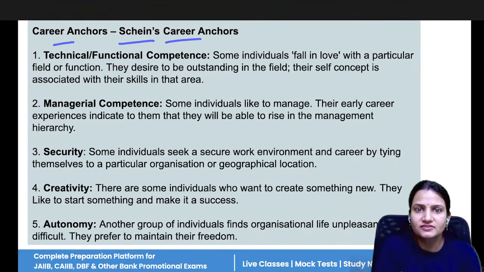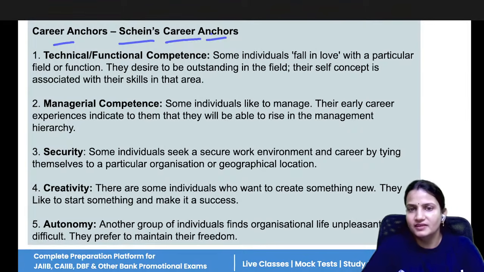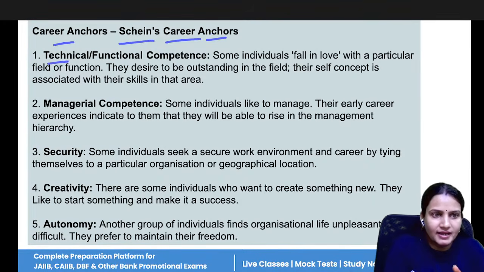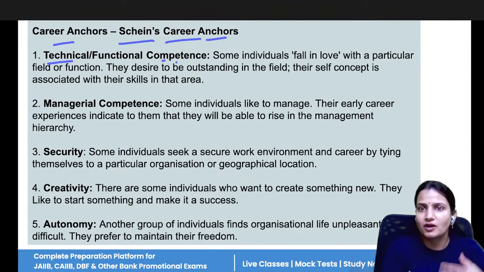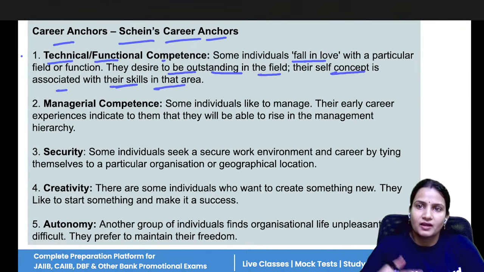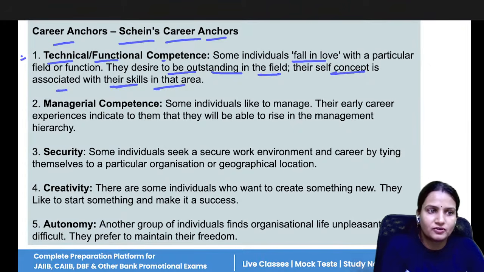Now, next we have the science career anchors. So, career anchors are what? These are the components that tell you, in whichever area you have interest, that you should choose your career accordingly. Like technical and functional competence. If you have more technical knowledge, if you love the functionalities and the technicalities, then you can go in this field. If you want to be outstanding in that field, the self concept is associated with their skills in that area. So you can become the engineer, you can become the software developer, you can become the AI engineer. So that is what if you love technology.